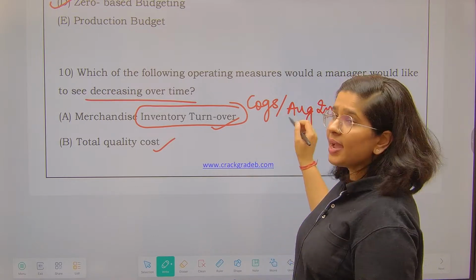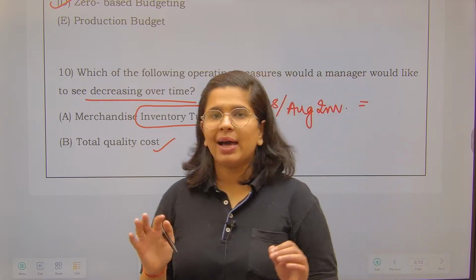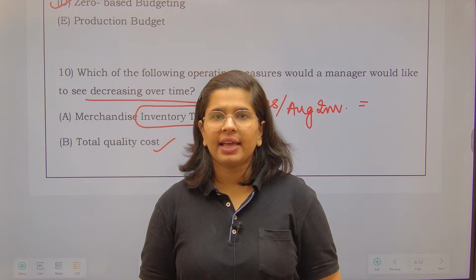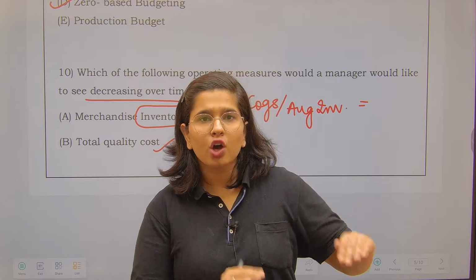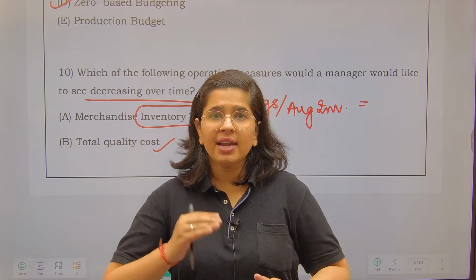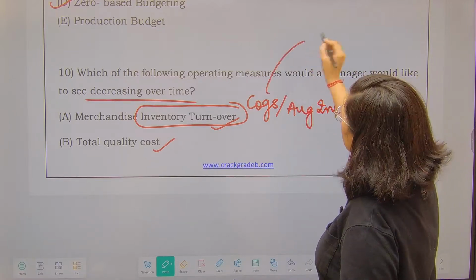I want my inventory levels to be on the lower side. Why? Tell me one thing, does any person want that their stock should lie around? No, right? We want that our stock should be limited and production should be high. Now tell me which situation is correct.